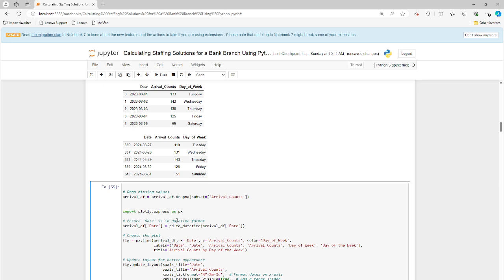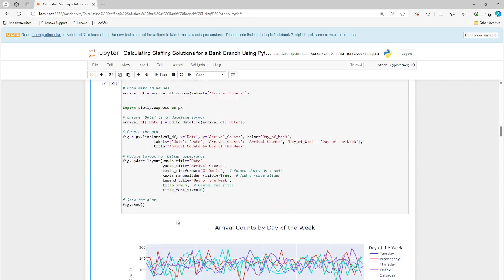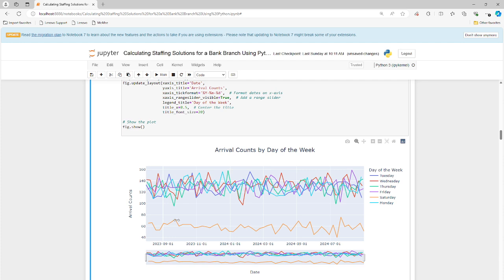It just stopped. So now we have the date on the horizontal axis and the counts of customers on the y-axis, and we're going to color each chart based on the day of the week. So let me scroll down and see what this thing looks like. Okay, and we have the jagged lines. It's somewhat random over time, over the days of the week. Tuesday, Wednesday, Thursday, Friday. Saturday is always lower, right? That's pretty predictable. And then Monday is pretty similar to all the other four days, right?